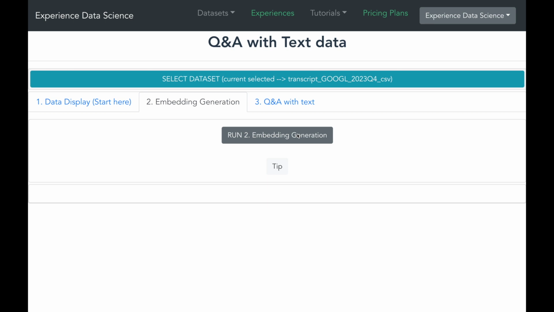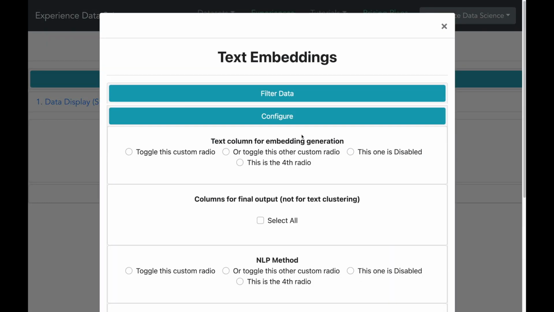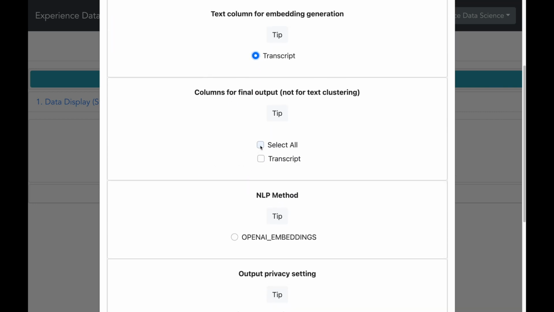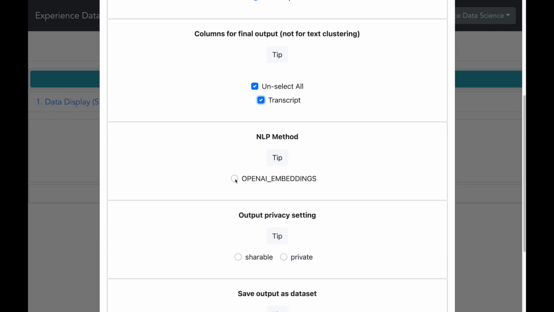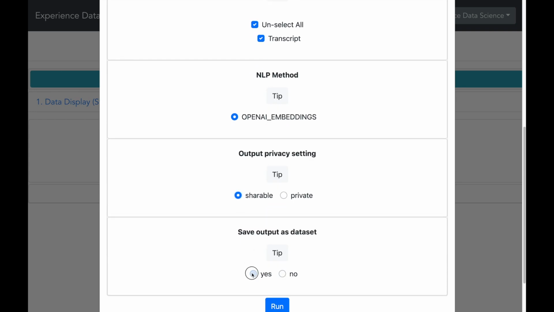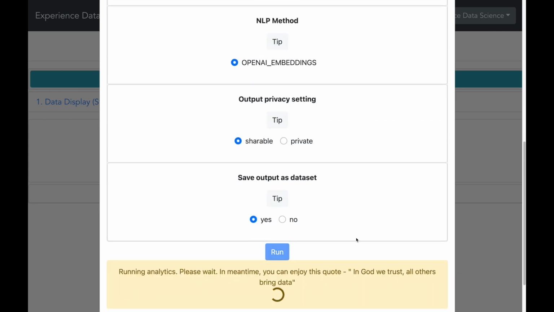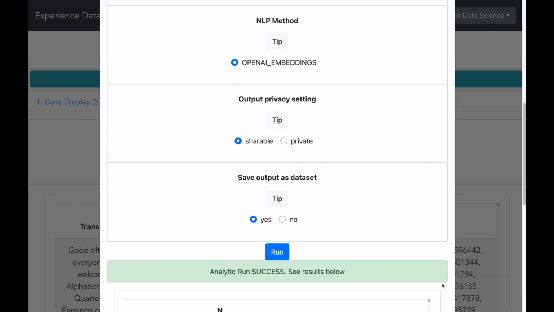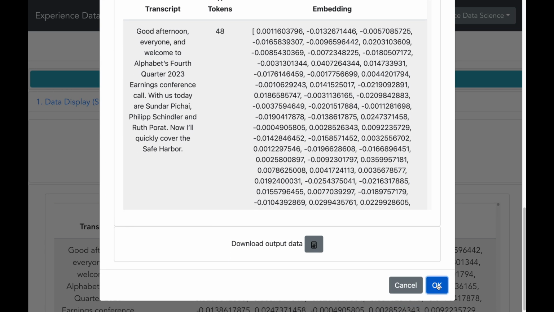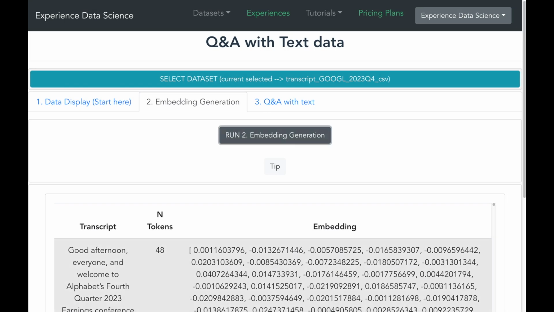So let me now start by selecting the column which we want to do an embedding on, which is our transcript column. Let me make a few other settings. Let me also save this data set so that we can reuse it for the next step. And let me now execute. Alright, so in a while, I see that I have the numeric representation or the vector representation of all the transcript text, and this vector representation is called embedding, as it is also indicated by the name of the column, which is called embedding.